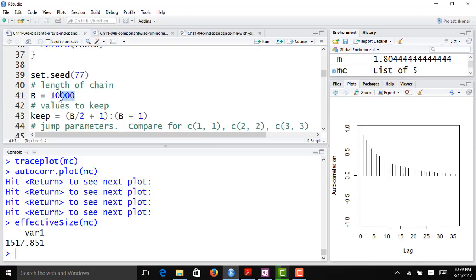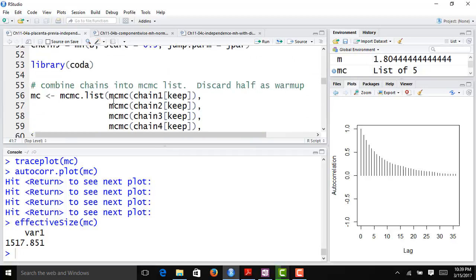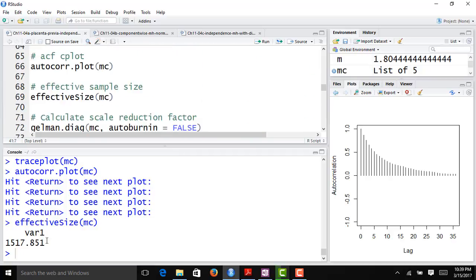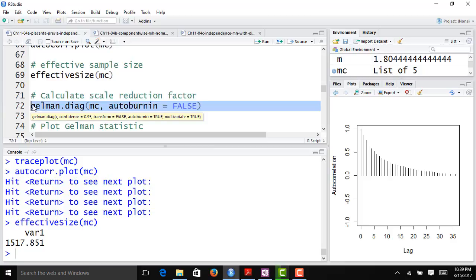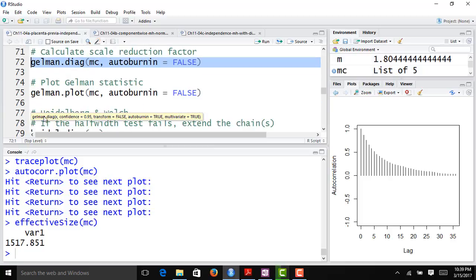So we actually have 20,000 sampled values that we've kept in our MCMC chain, and the effective sample size is only about 1,500 observations. So this is not particularly encouraging, in my opinion. We'd really like to see this be a much higher number. So this makes me think that perhaps we need to run our chains for longer in order to better estimate the target distribution.